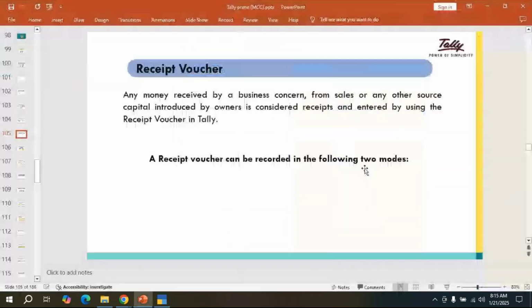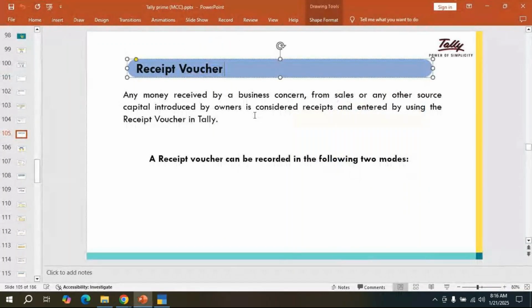See, now the next option is the receipt voucher. The shortcut key for the receipt voucher is F6. What is the receipt voucher actually? Any amount received by a business concern from sales or any other source, and capital account introduced by owners, is considered as a receipt and entered by using the receipt voucher in Tally.